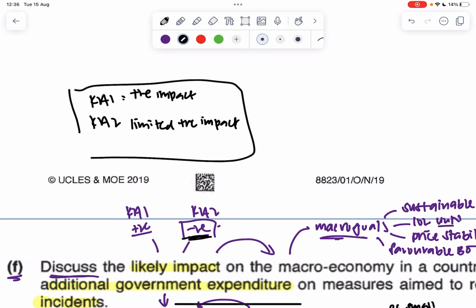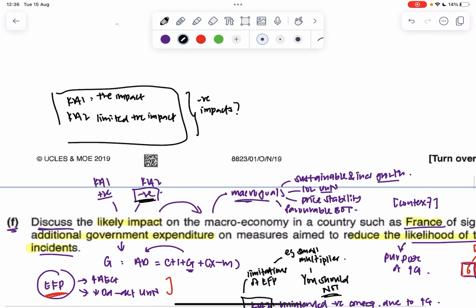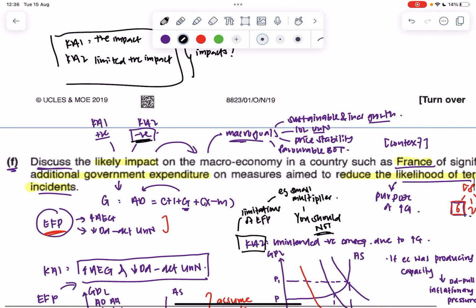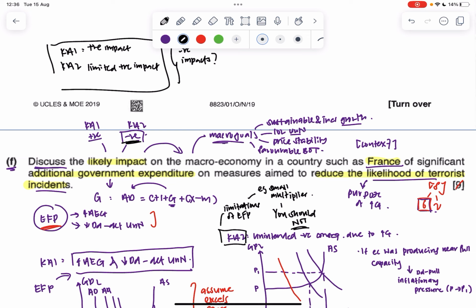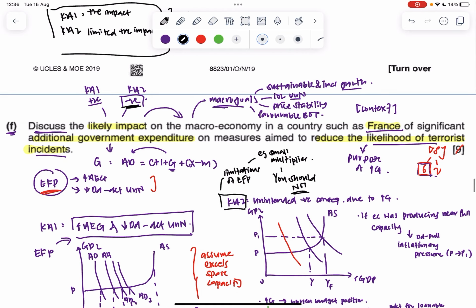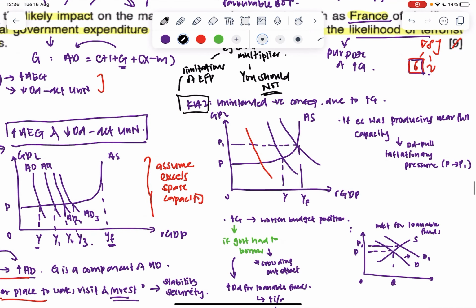And you realize that in this, I literally do not talk about the negative impacts of this increase in government expenditure at all. And if I don't talk about the negative impacts, considering this is a higher order thinking question, you realize that there will be zero or little to no balance. So we would try to focus on positive and negative, the negative one like here we said.